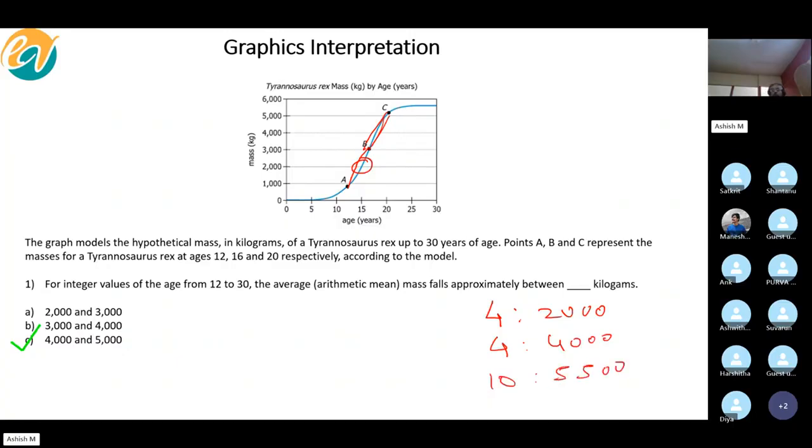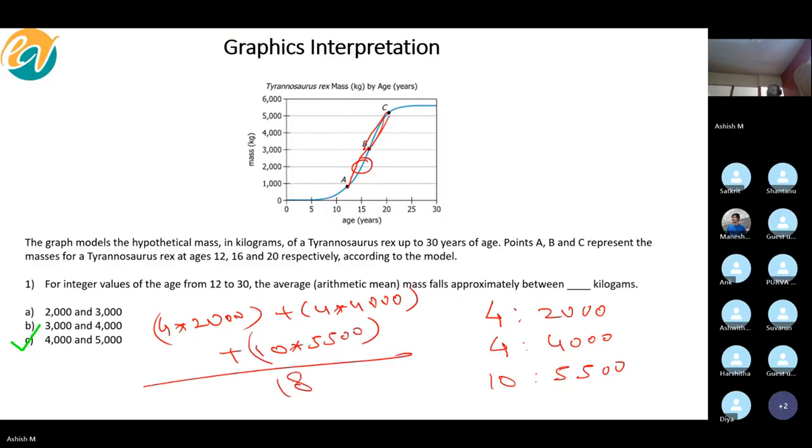Right. So now actually if you want to do the calculation, you could do that. What will be the average? 4 into 2000 plus 4 into 4000 plus 10 into 5500 divided by 80. Correct. You don't need to do this calculation, but this is one way to visualize why the average would be between 4000 and 5000.